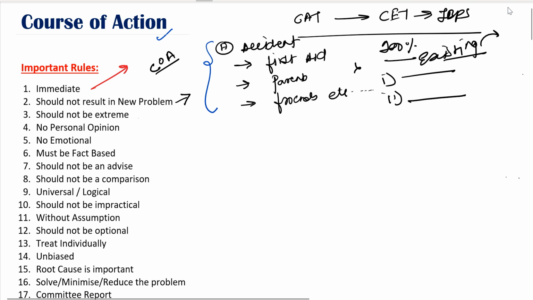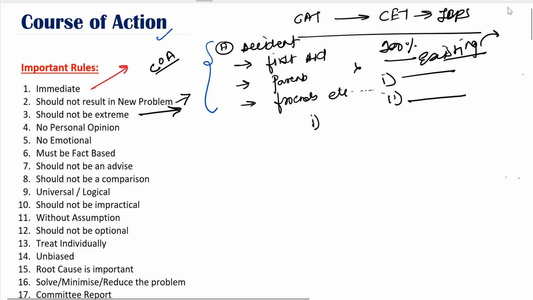It should not be extreme. Now, how do you identify extreme options? Let's take an example. Say there is a terrorist attack. If an option says that India should retaliate and get into war with Pakistan, that there should be immediate action, that we should deploy all the commandos, I think that's a bit of an extreme answer.